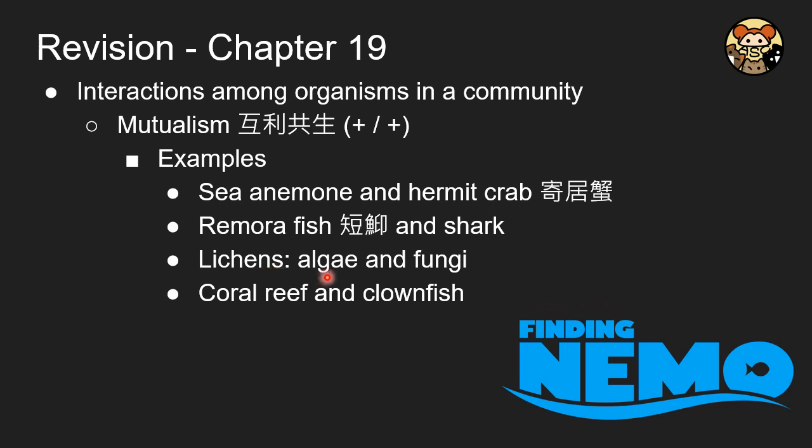For the algae and fungus, the algae undergo photosynthesis and pass the food to the fungus, so the fungus benefits with a food source. The fungus serves as protection for the algae, so the algae gain protection from the fungus. Both of them gain benefit in their relationship. And for the coral reef and clownfish, if you want to know more, you may look for the famous movie called Finding Nemo, and the whole movie is about that particular mutualism.